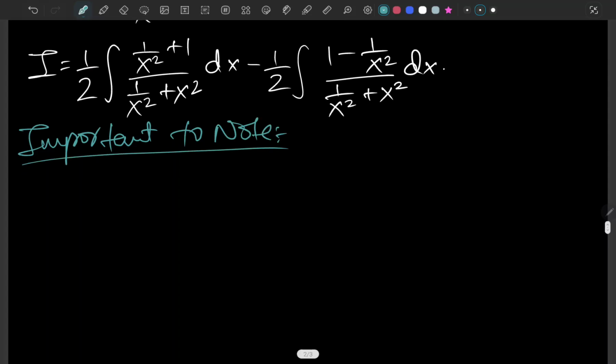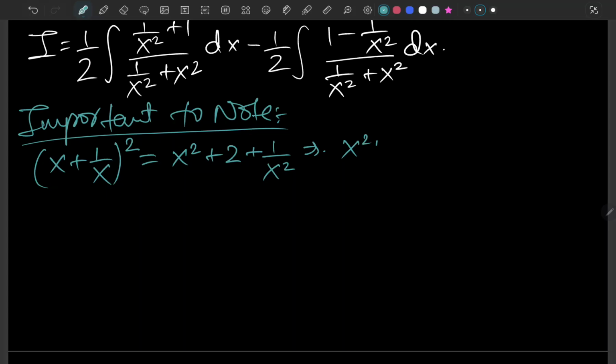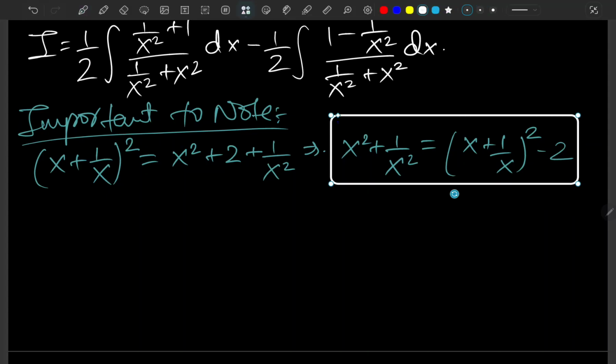Okay, so if we talk about the expansion of (x + 1/x) whole squared, it's x squared plus 2 plus 1 over x squared. So from here we can see that x squared plus 1 over x squared can be written as (x + 1/x) whole squared minus 2. And I would like to just cover it slightly a little bit here.